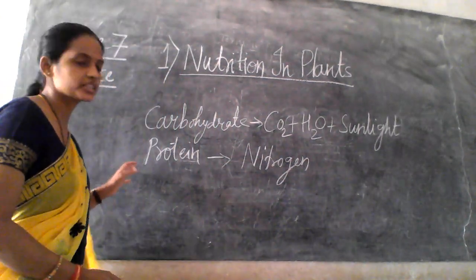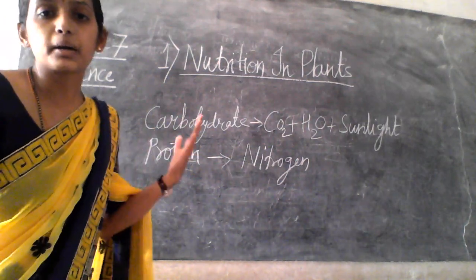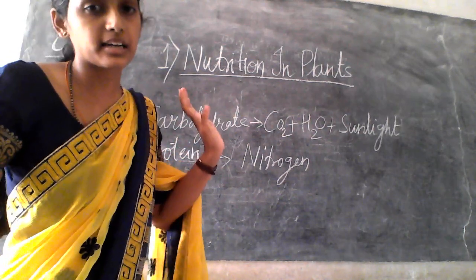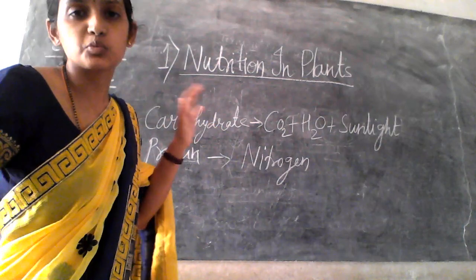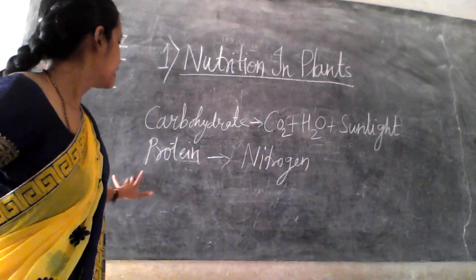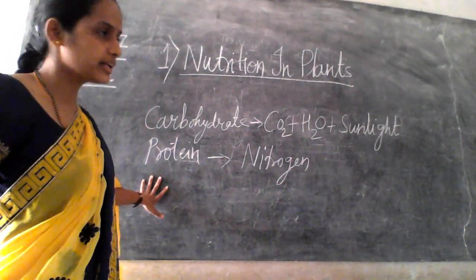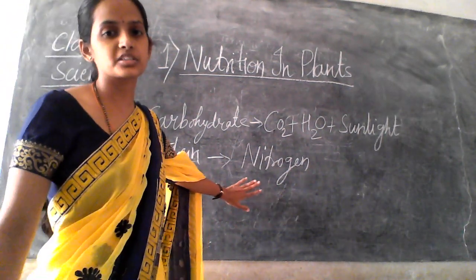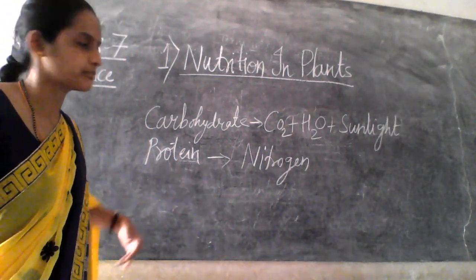So in the photosynthesis part, we have studied that carbohydrate is prepared by the plants with the use of carbon dioxide, water and sunlight, right? CO2 means carbon dioxide, H2O means water, and sunlight, with the help of chlorophyll. In the next part, plants also produce protein, and protein is produced from nitrogen, right? So nitrogen is needed for the preparation of what? Protein by plants, right?